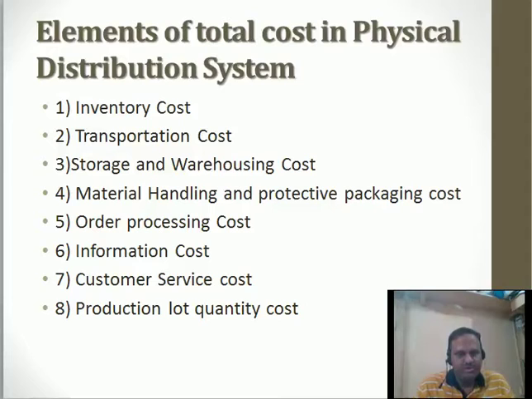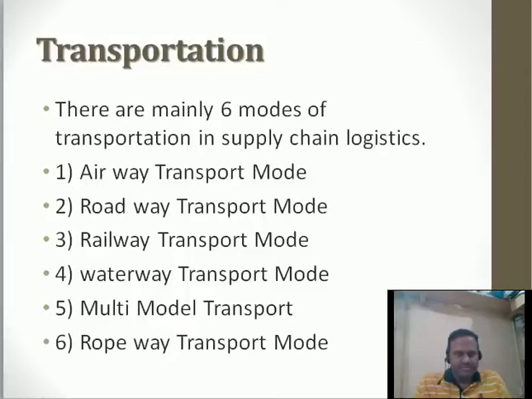Then order processing cost. When the order is placed either by the customer to the retailer, or retailer to the wholesaler, or wholesaler to the manufacturer, there is an order processing cost incurred. Then there is an information cost, a customer service cost, and a production lot quality cost. Now there are mainly 6 modes of transportation in supply chain logistics.